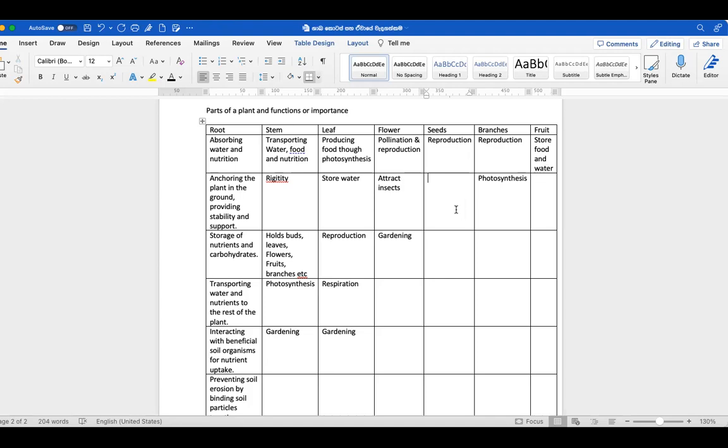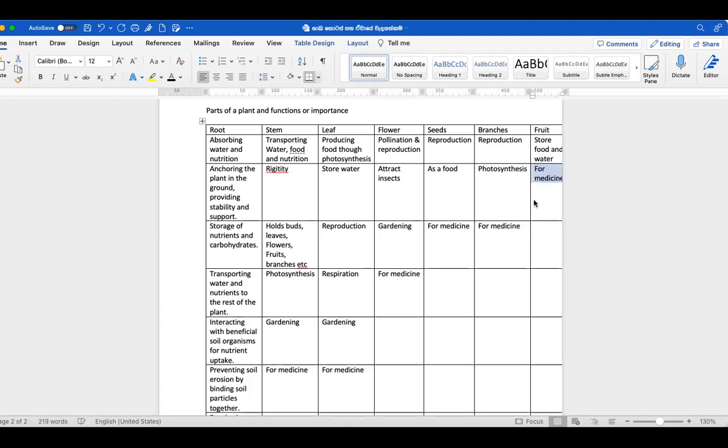And seeds also we are using as food. Some seeds we are using as food. And also for medicine. Flower can also be used for medicine. Leaves can also be used for medicine. And stem, branches, and fruit can also be used for medicine. That is something that we need to consider.